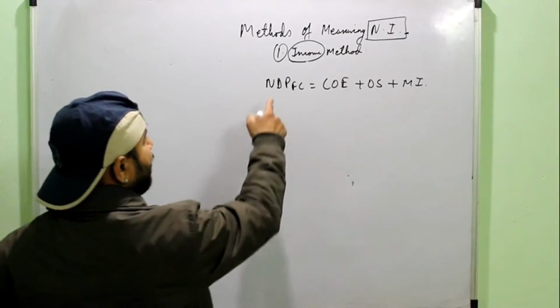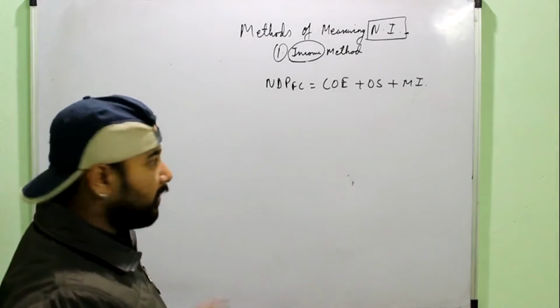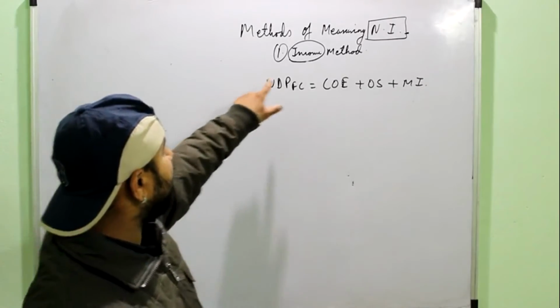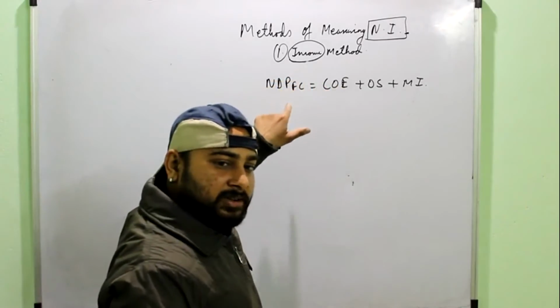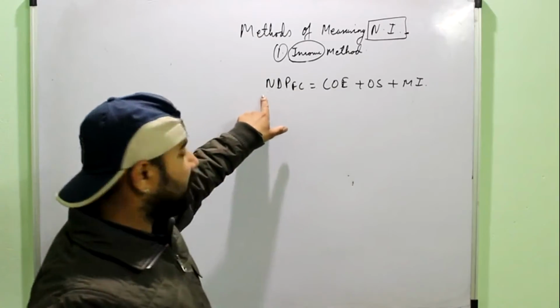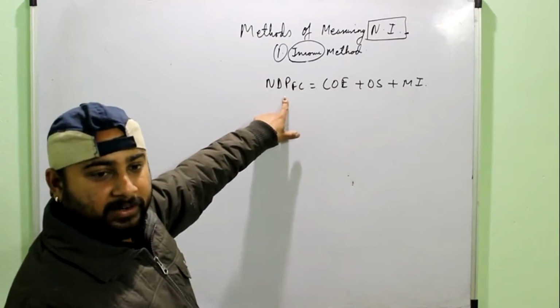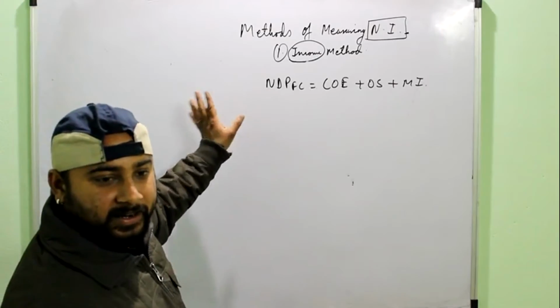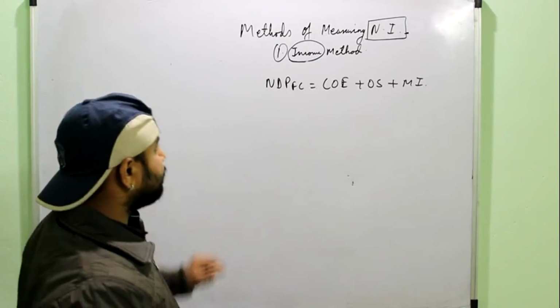And remember, NDP FC is the domestic income. One more important thing that you have to be careful of is that whenever you use the income method, you will use only this formula. It means only NDP FC will be calculated first. After that, it can be converted into national income or any other aggregate using the three converters.